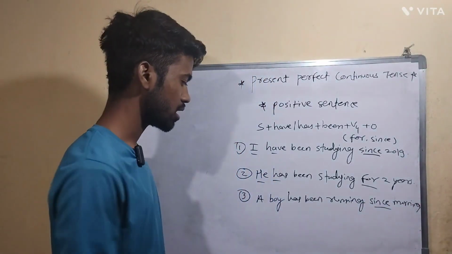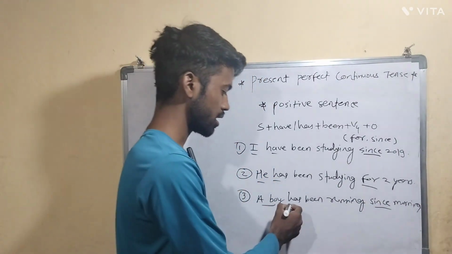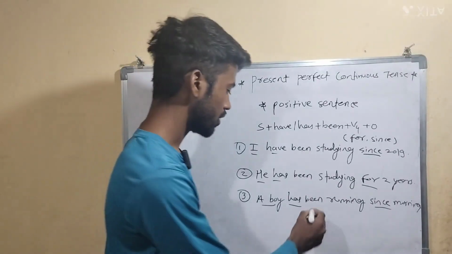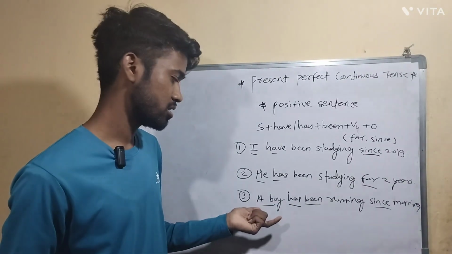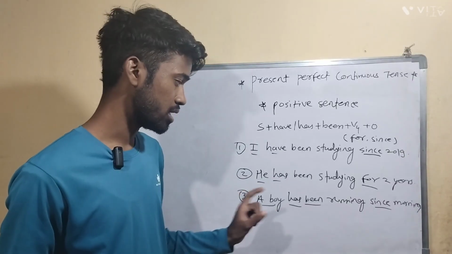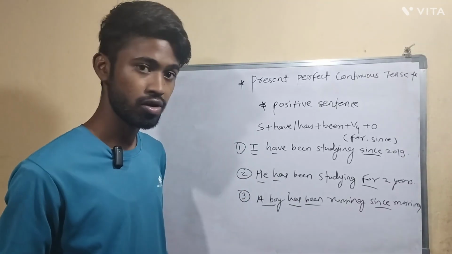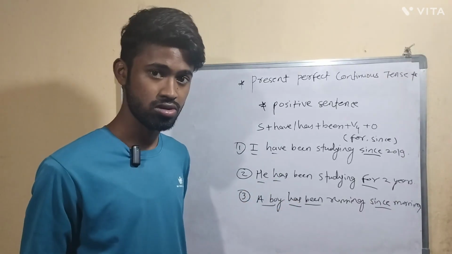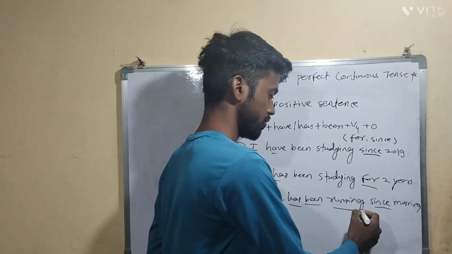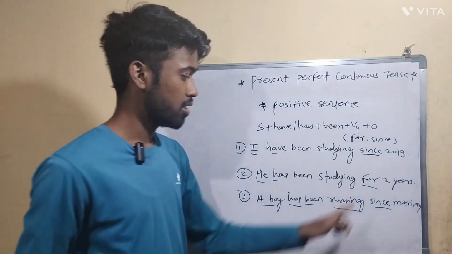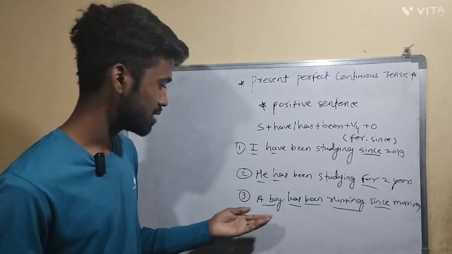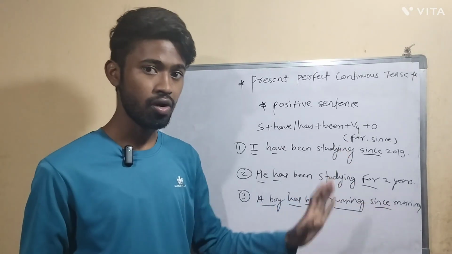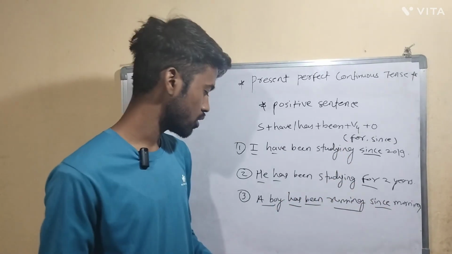So what is the subject? A boy. That is the reason we have taken has as the helping verb, right? After that, been is compulsory irrespective of the subject. If the subject is singular or plural, it doesn't matter, with been. In every sentence we have to use it. After that, the fourth form of the verb, and in the last, whatever part is left, that is the object. Okay, so what is the sentence? A boy has been running since morning.